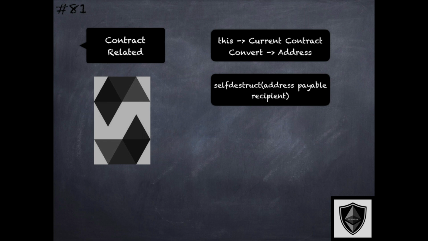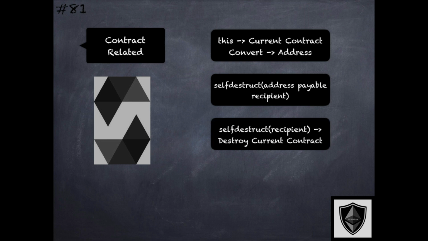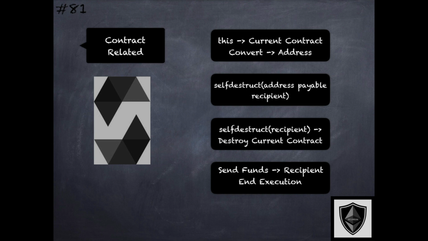It takes in a single argument, an address type specifying the recipient, and what this recipient signifies is that when this contract is destroyed or destructed by this primitive, all the funds, the ether balance in that destroyed contract, are sent to this recipient address when the execution ends. There are some specifics of self-destruct that need to be kept in mind from a security perspective. So let's take a look at that next.